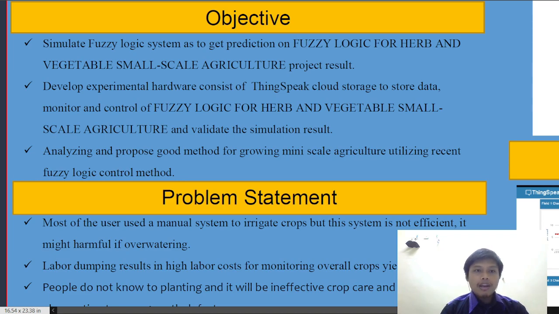Second, develop experimental hardware consisting of ThingSpeak cloud storage to store the data, monitor and control the fuzzy logic for herbs and vegetable small-scale agriculture, and validate the simulation result. And for the third, analyze and propose a good method for growing mini-scale agriculture utilizing recent fuzzy logic control methods.